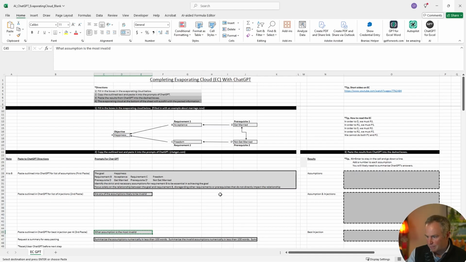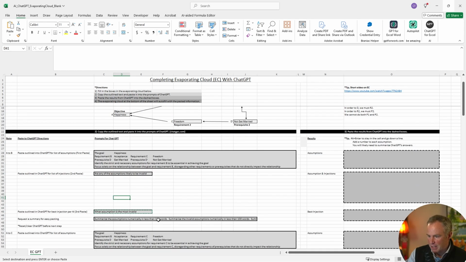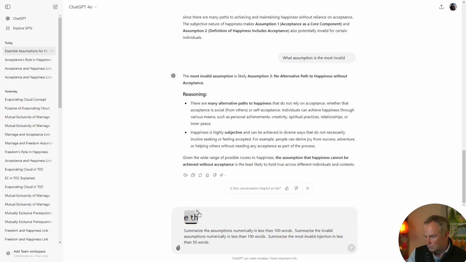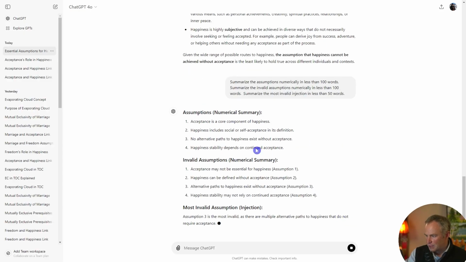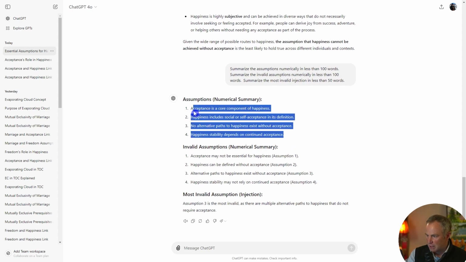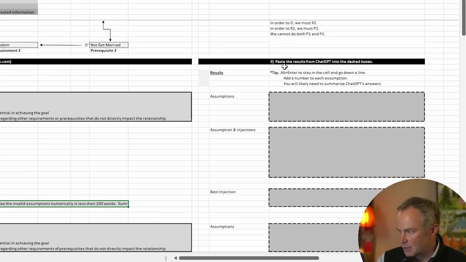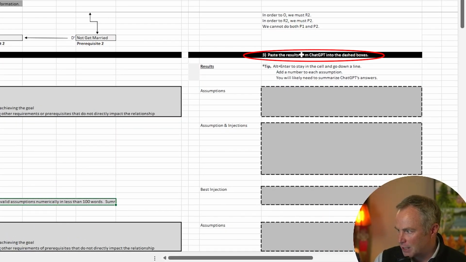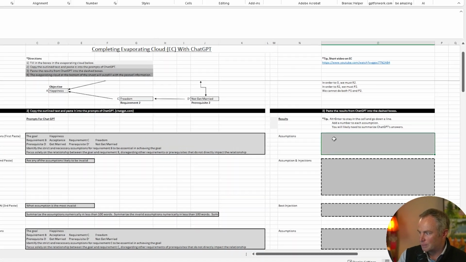Now finally, it gives you so much information, it's nice to get a summary. So I've just put in a prompt that will summarize all the information it just detailed. It gives you a nice summary here. You can number these, but just to be quick, I'm just going to copy and paste each one of these. As you can see, step 3, paste the results from ChatGPT into the dash boxes.